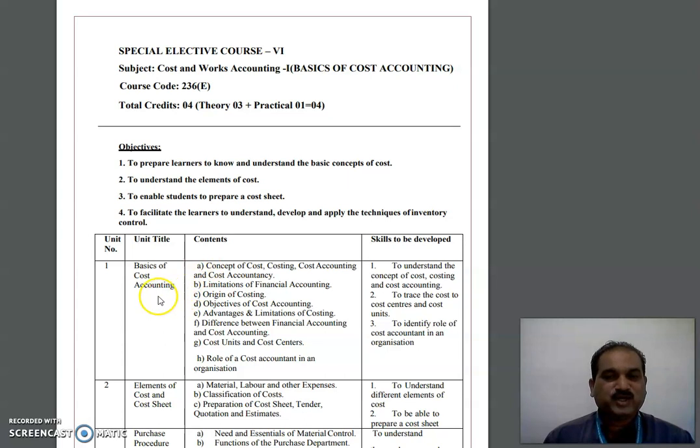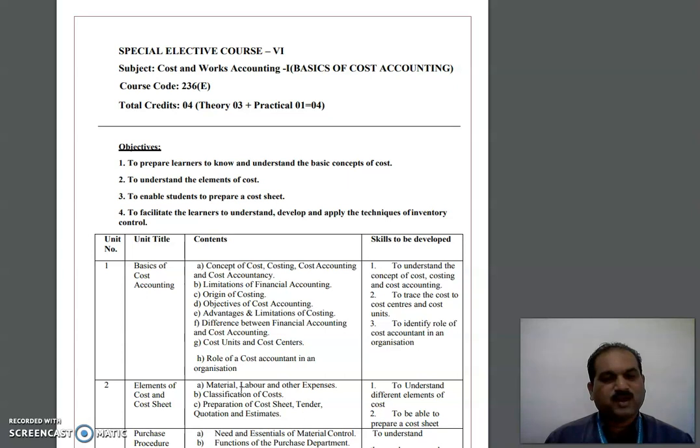The very first unit, Basics of Cost Accounting, is a theoretical part where limitations of financial costing, origin, objectives, advantages, limitations, distinction between financial accounting and cost accounting, whereas role of cost accountant, that has to be learned. In the second unit, that is Elements of Cost and Cost Sheet, you will again come across some numerical problems.